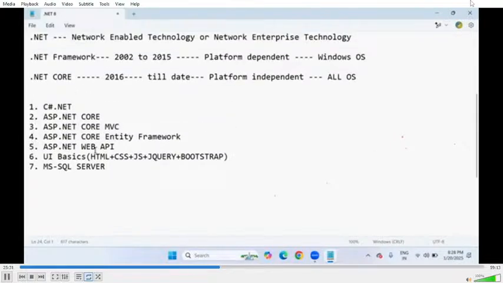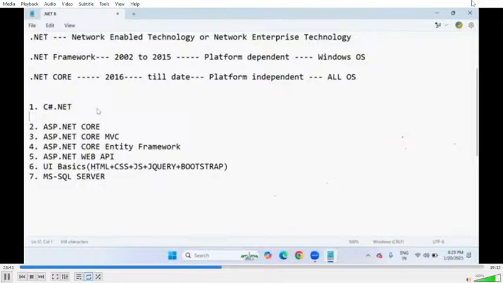Let me discuss the purpose of each subject. Yes, you are going to learn ultimately these many subjects which I have written here, but you must know the purpose of each subject, no, sir? Yes, that's the reason I'm telling you. First subject is C#.NET. What is this?